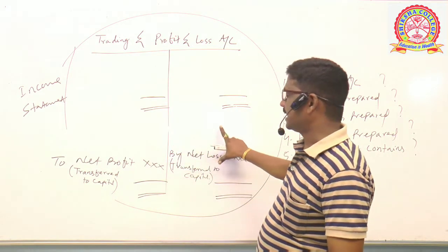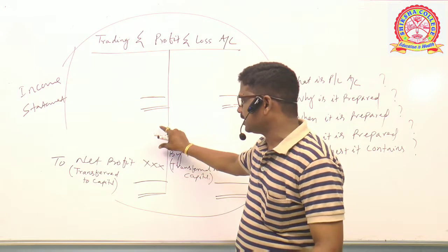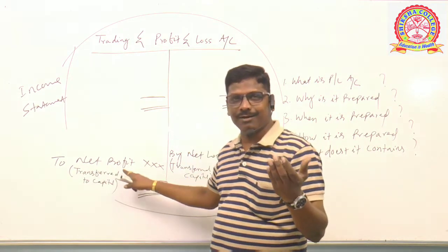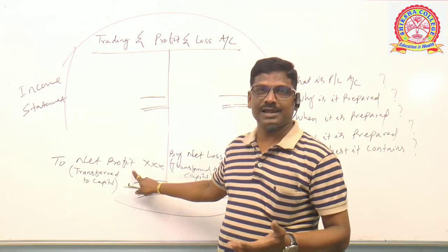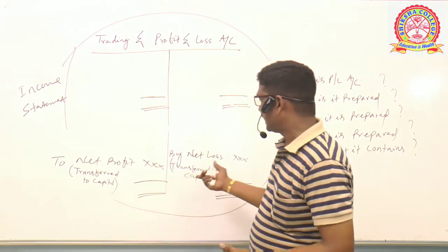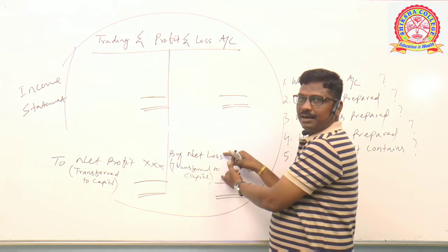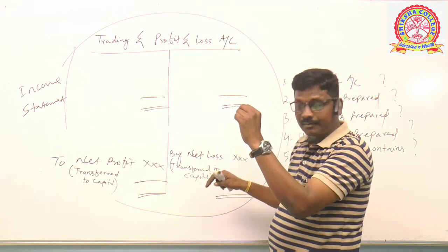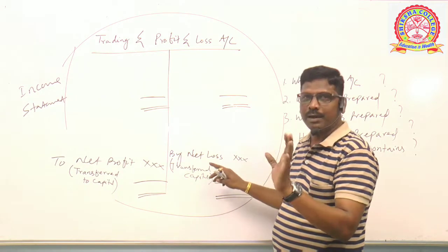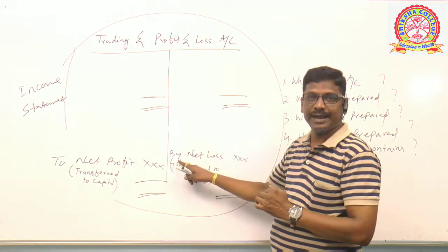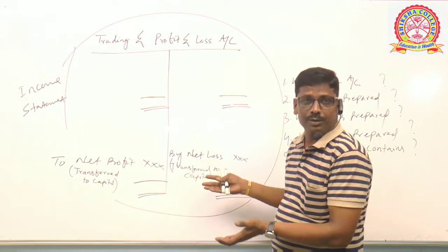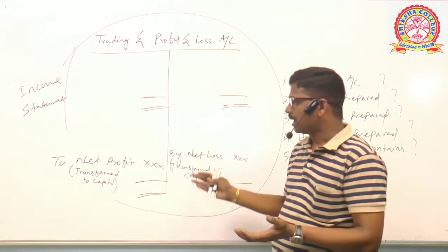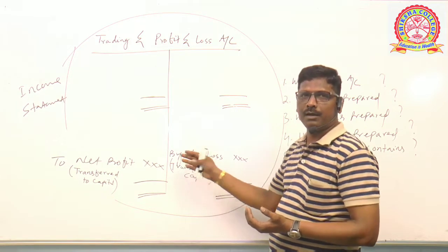If the credit side is more and the debit side is less, previously we were writing "by balance carried down" to balance. Here the balance is the net profit. If the balance is on the credit side, we write "by balance carried down", but here we will write "by net profit" because we are closing the accounts. We are calculating net profit or net loss. Whatever may be the case, profit or loss.